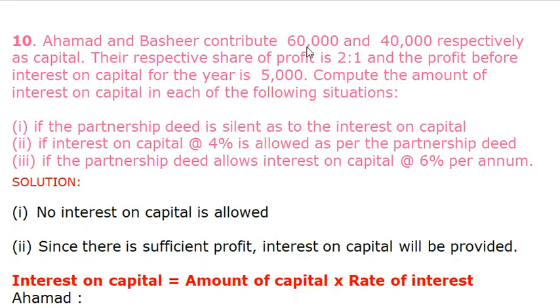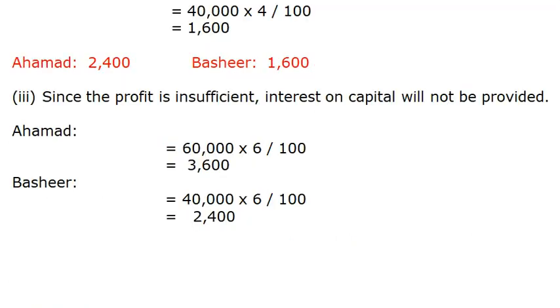The amount of capital for Ahmed is rupees 60,000 and for Bashir is rupees 40,000 and rate of interest is 6% per annum. If we calculate this, then Ahmed's interest on capital is rupees 3,600 and Bashir's interest on capital is rupees 2,400. Now we have to convert this amount into ratio because interest on capital will not be provided. Ahmed's interest on capital is rupees 3,600 and Bashir's interest on capital is rupees 2,400.